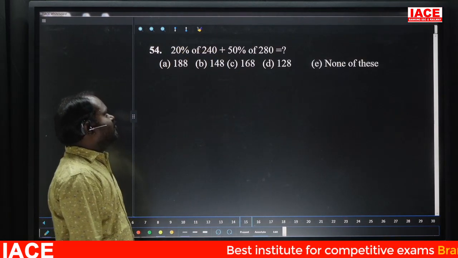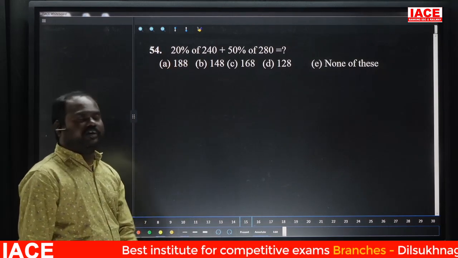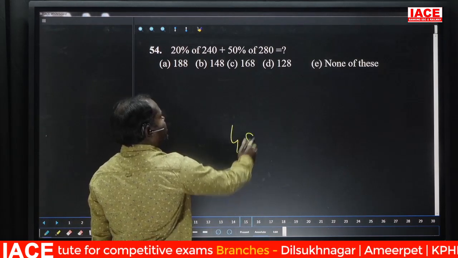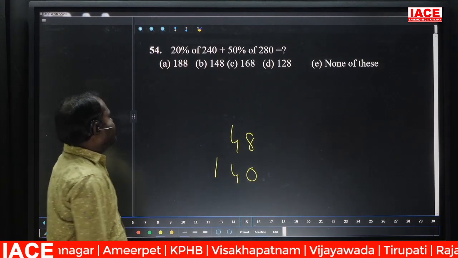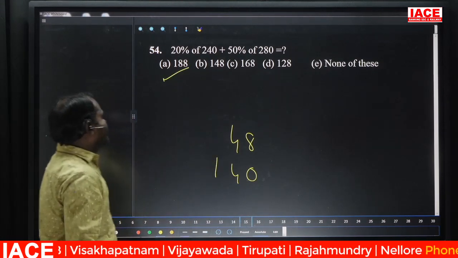20% of 240 plus 50%. 20% is 24 and 24 is 48. 50% is nothing but half, 140. So obviously the answer is 188. Next one.